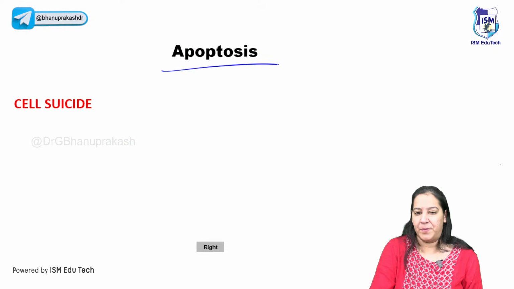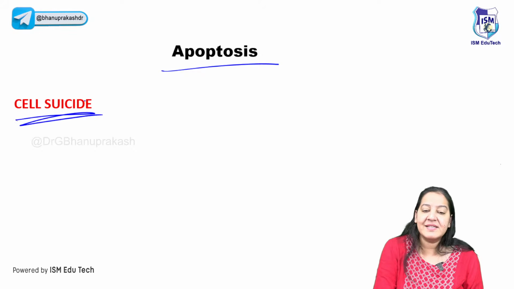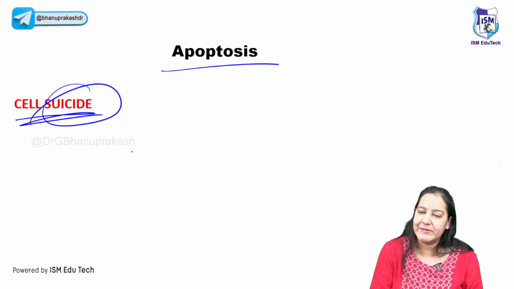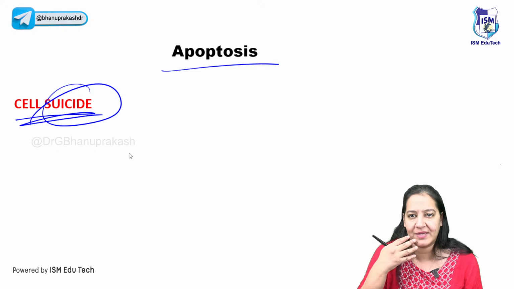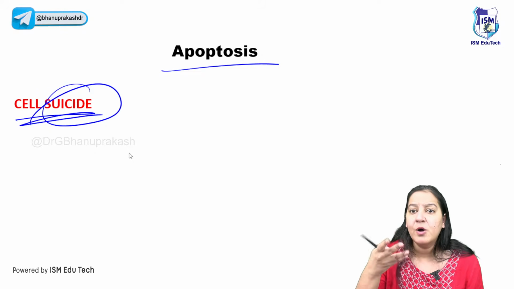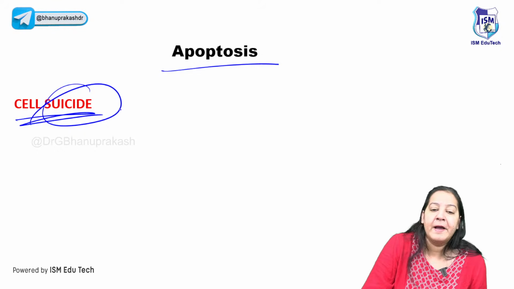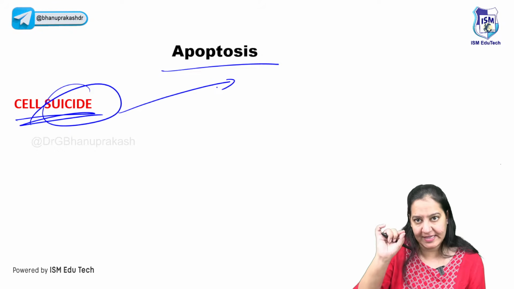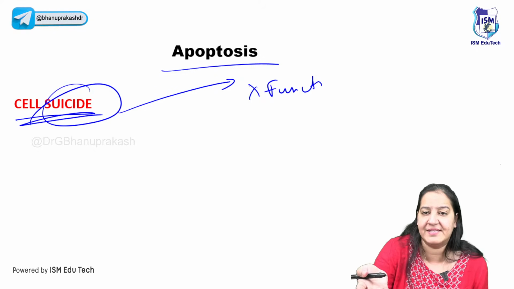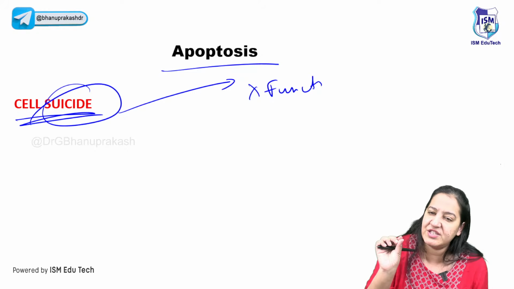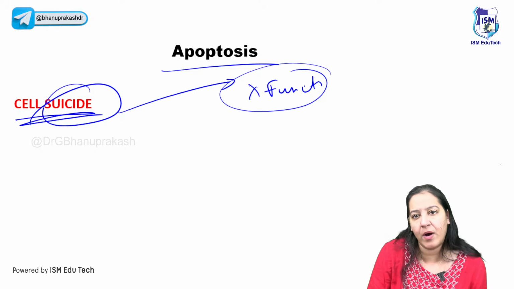The two types of cell death, apoptosis, as I have told you, is like cell suicide. What do you mean by cell suicide? Why does a cell want to do suicide? No one wants to do suicide. There can be two possibilities. Number one, there is a cell in the body whose function is completed. There is no other function of that cell for the purpose for which it was formed. So the cell will think, I don't have any purpose in life now, I should commit suicide.